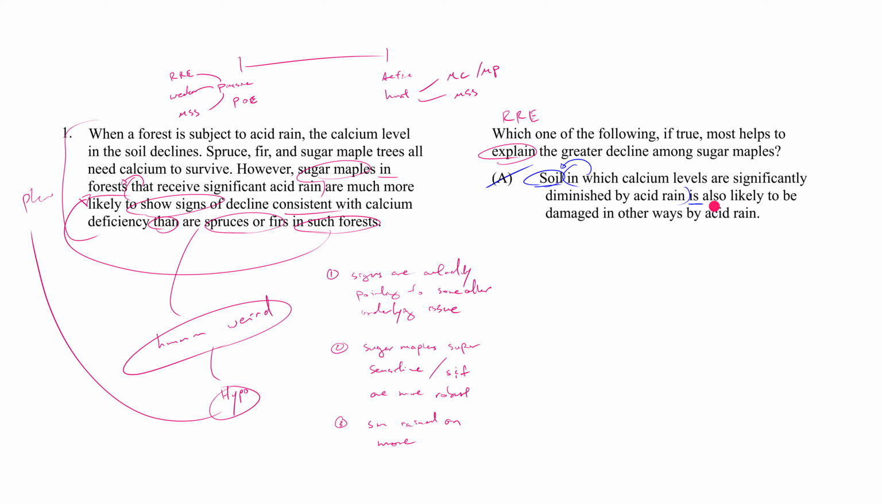I don't know why that would differentially explain the symptoms, the signs of decline that we're observing in sugar maple versus spruce and fir. For that simple reason, A is not right. It doesn't explain the phenomenon.